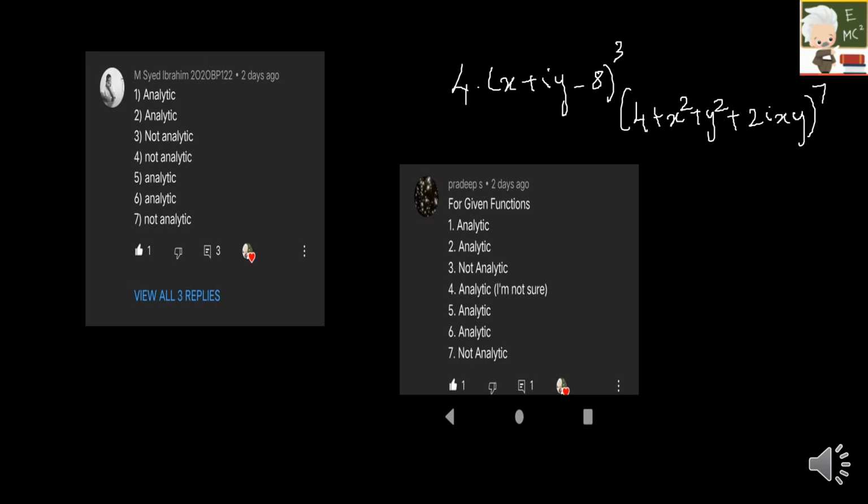Actually it is not plus, it is minus. There was a printing mistake in the book which I referred to for this problem. So with a minus, your given function will be analytic. Syed Ibrahim mentioned not analytic, but he changed it. Congrats to these two and appreciation for your efforts.